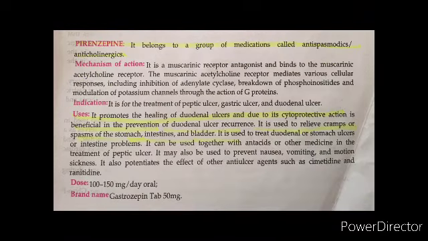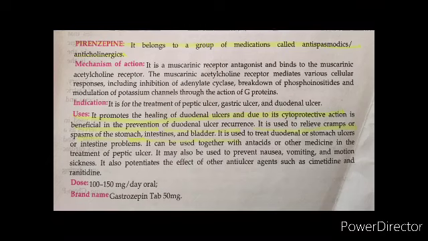We have pirenzepine. Pirenzepine is a drug belonging to the group of medications called anticholinergics or antispasmodics. The same mechanism of action, that is muscarinic receptor antagonist, binding to the muscarinic acetylcholine receptors, and this is indicated for peptic ulcer, gastric ulcer, duodenal ulcer.